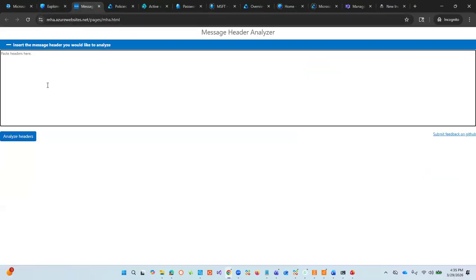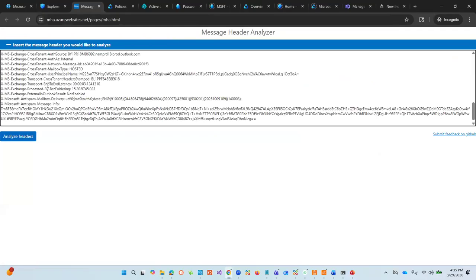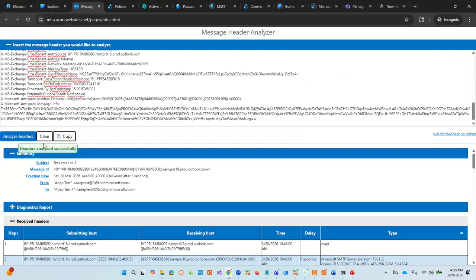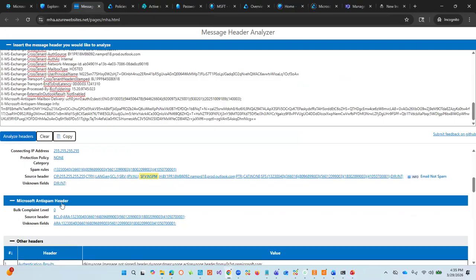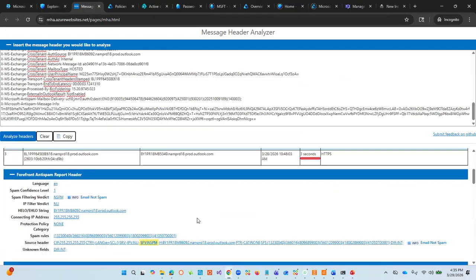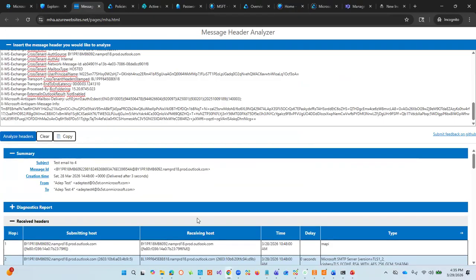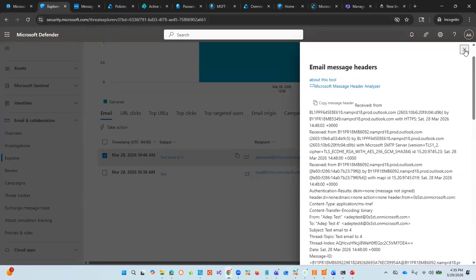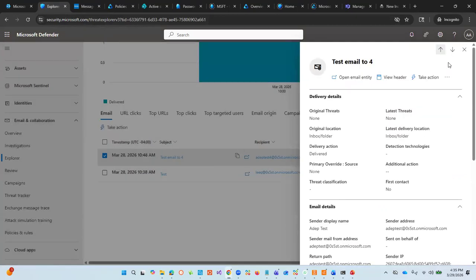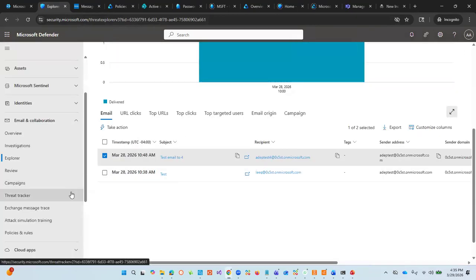So there are a lot of things that we can do, as far as we are concerned, to search and to review the many things going on within this environment. So even though it's the security part of it, it has advanced features that we can leverage when it comes to searching, and mail flow rules as well.